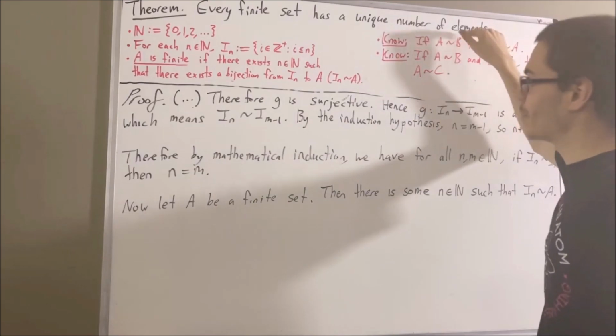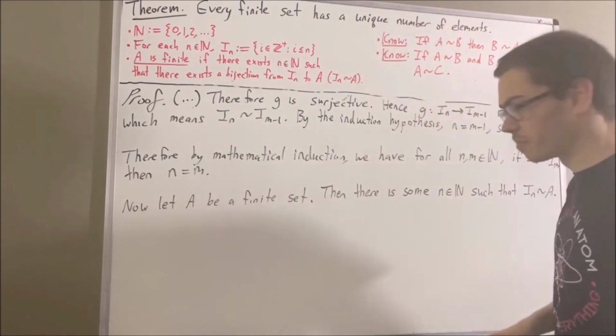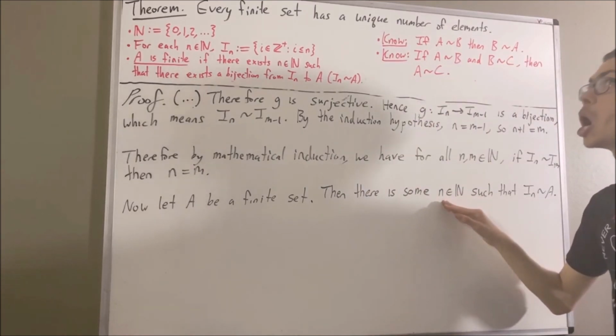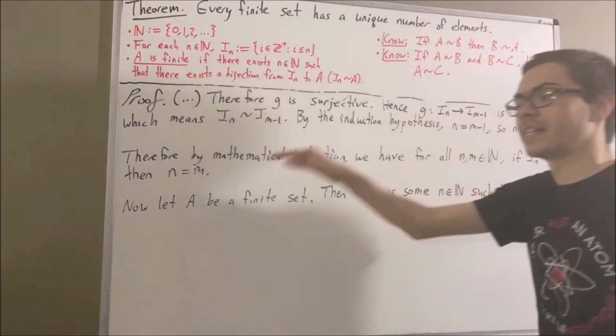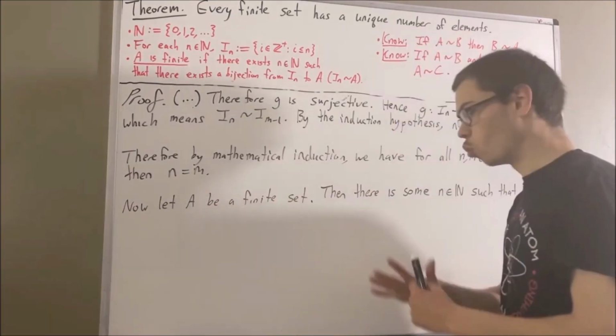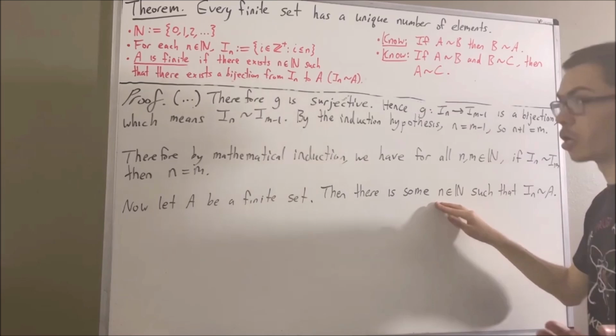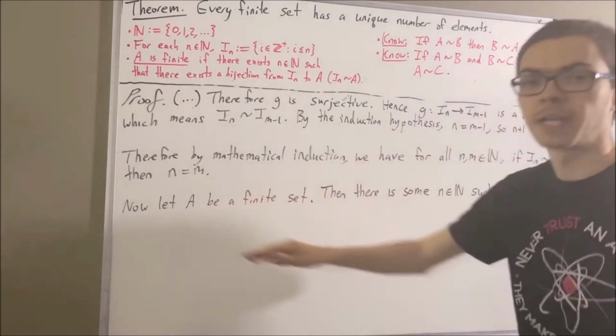Okay, but what do we mean by number of elements? Well, we can think of this number n as the number of elements in A. We essentially want to show that n is the only number of elements in A.